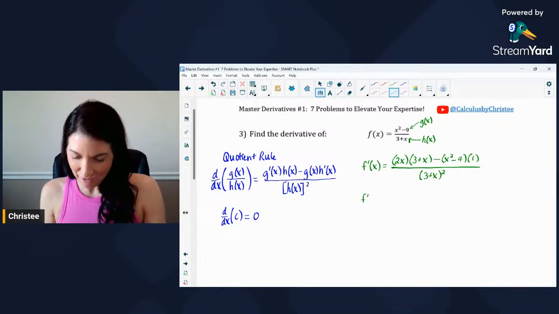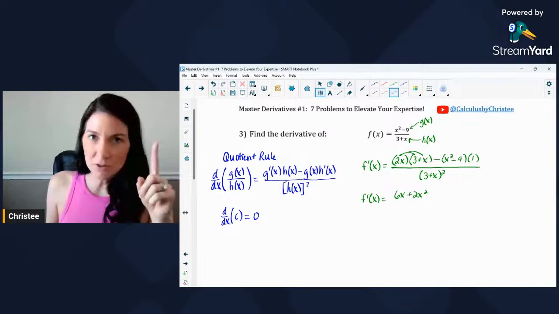So f prime of x equals, let's distribute our 2x. So 2x times 3, we've got a 6x there and a plus 2x squared.